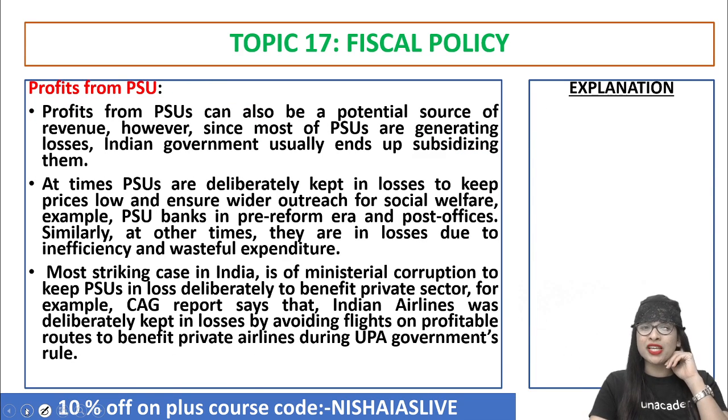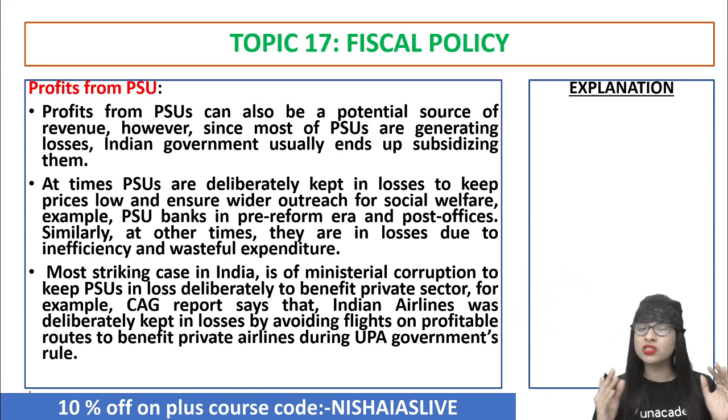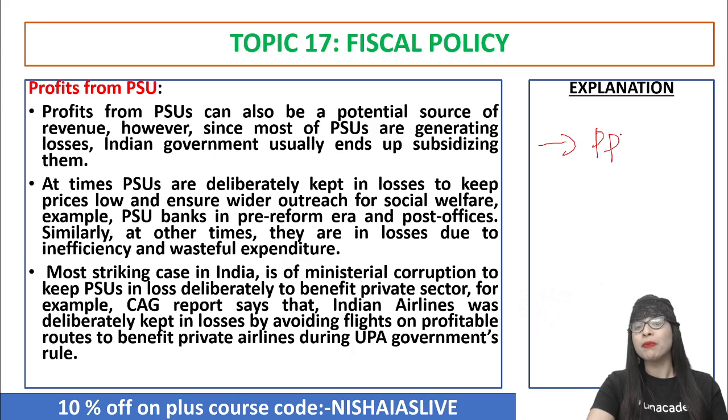And profits from PSUs are also a source of revenue for the government. Apart from taxation, this is also a kind of revenue, because a lot of public sector enterprises or undertakings generate losses. So automatically, what will the government do? Simple, they'll end up subsidizing them. And these days, public sector undertakings come under the context called PPP, that is public-private partnership. So you can go through all these things.